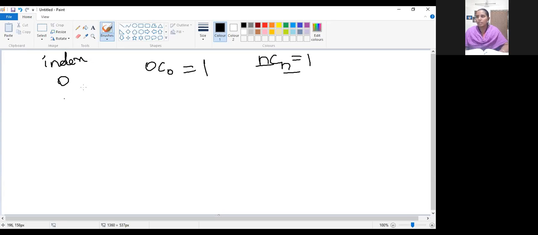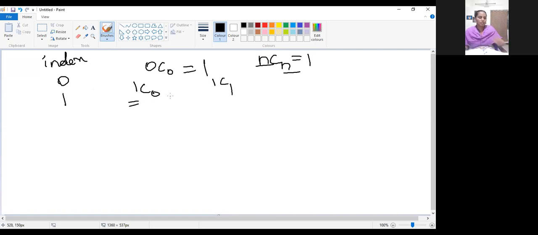Okay. Now the index value is 1. Among 1, you can select that one element, or you need not select that one element. If you are selecting that one element, this combination; if you are not selecting, this one. If one object is there, if you want it, you can take it. Otherwise, you are not taking it. The same thing is followed here. So what will be the value?